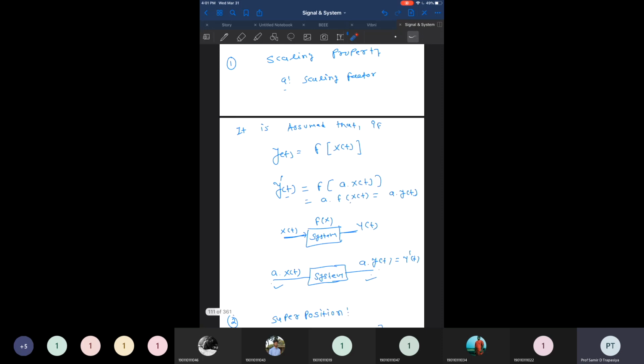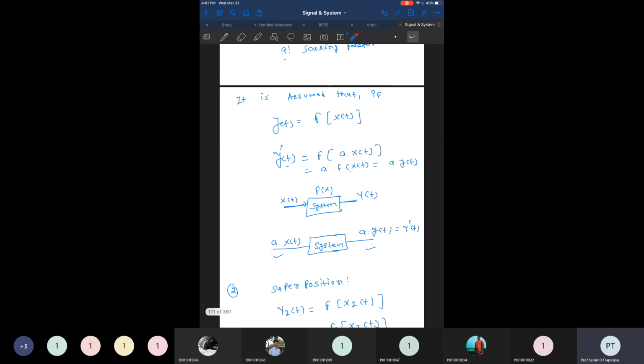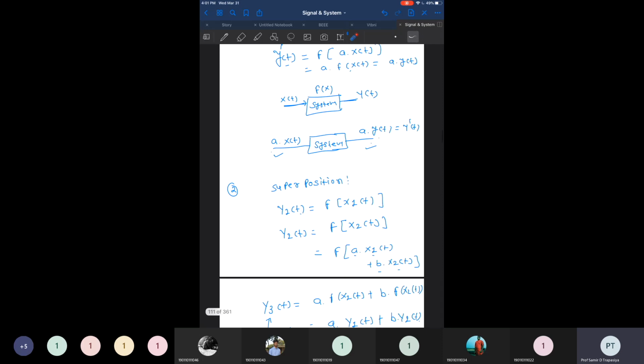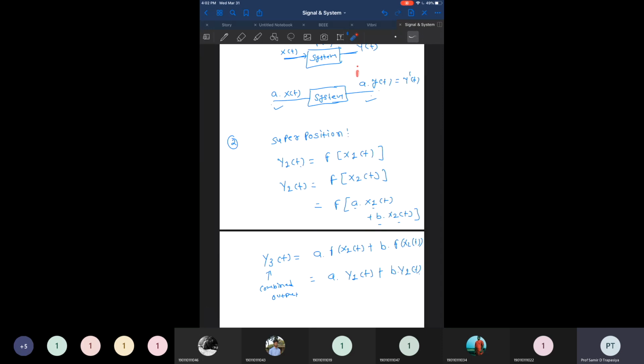The second condition is known as the superposition condition for linearity. The first, the scaling condition, is that a times x of t gives a times y of t. So if we scale the input x of t by factor a, then the output y of t is also scaled by the same factor a. It's one condition for a linear system. The second condition is the superposition condition, in which we have two inputs, x1 of t and x2 of t, and two outputs, y1 of t and y2 of t. y1 of t is obtained as a function of x1 of t, and y2 of t is obtained as a function of x2 of t.